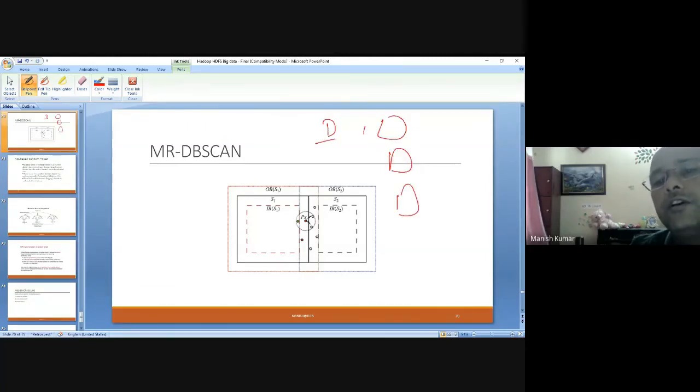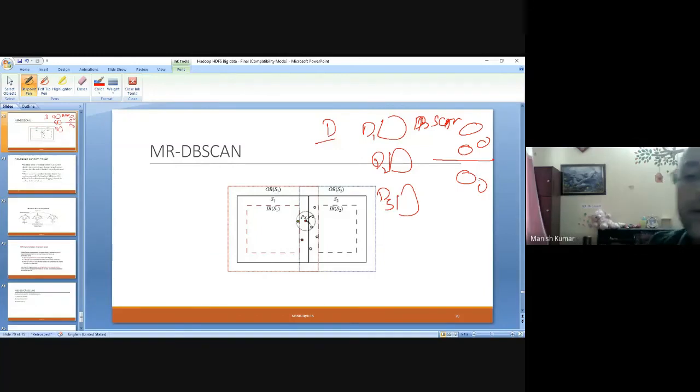Say you have generated D1, D2 and D3. Now you have applied DBSCAN on all of them, and generated sets of clusters. Obviously the number of clusters may be different and the shape of clusters will be different also. Now the question is, to generate the global clusters, how can this merging process be performed?